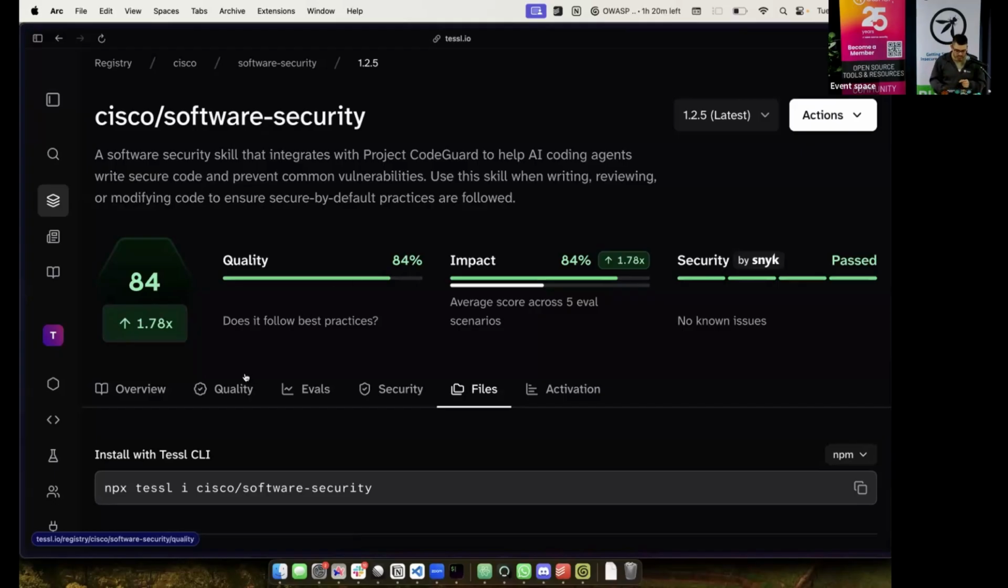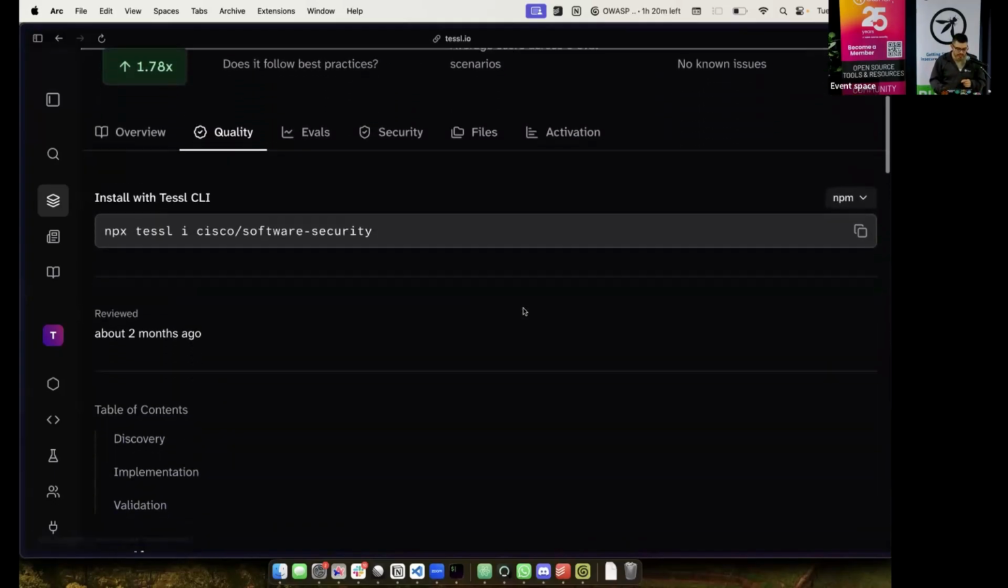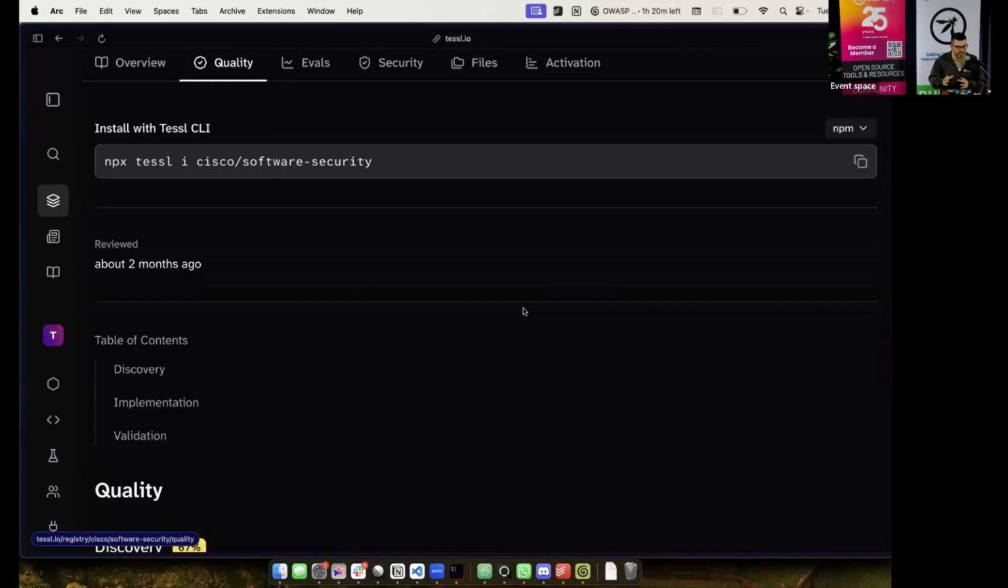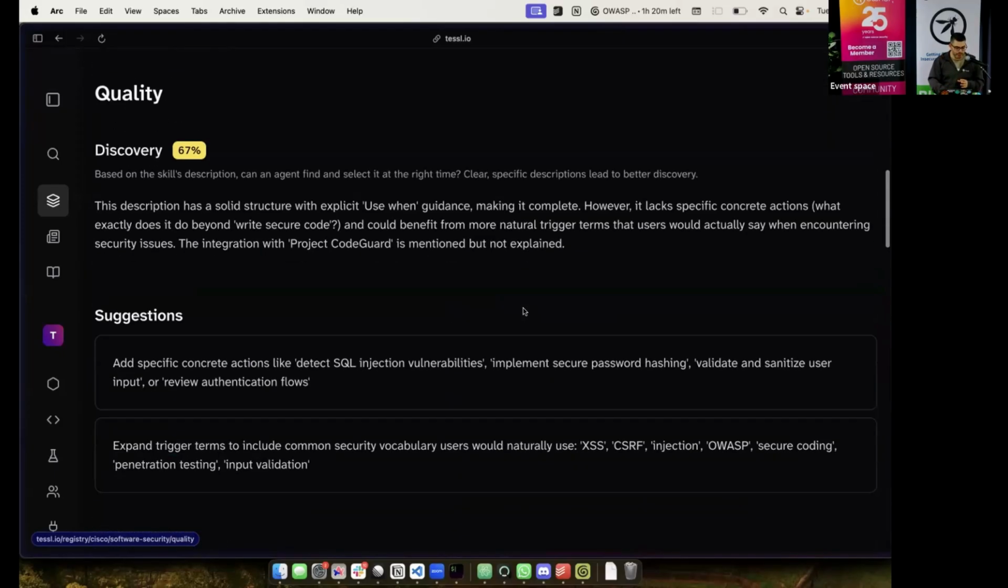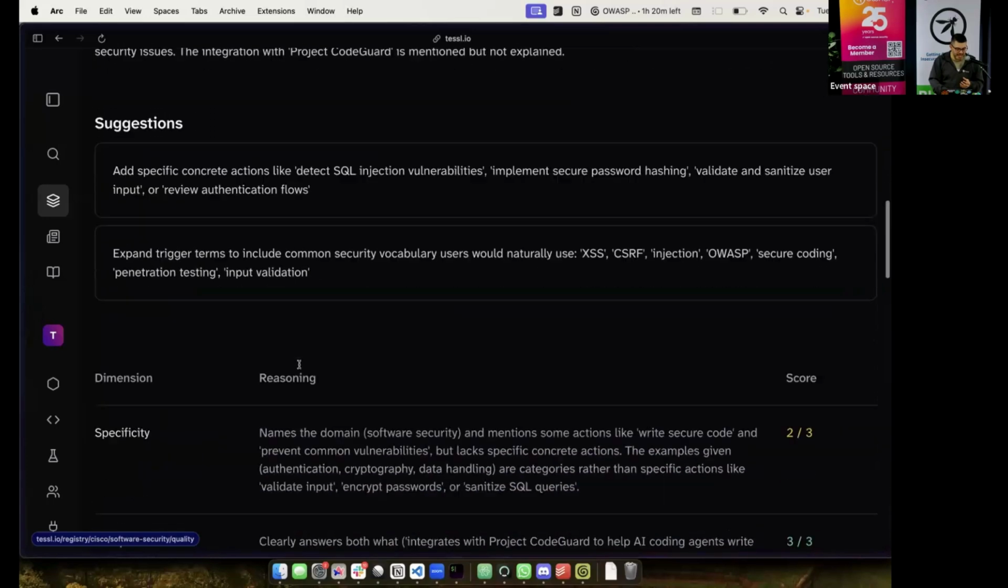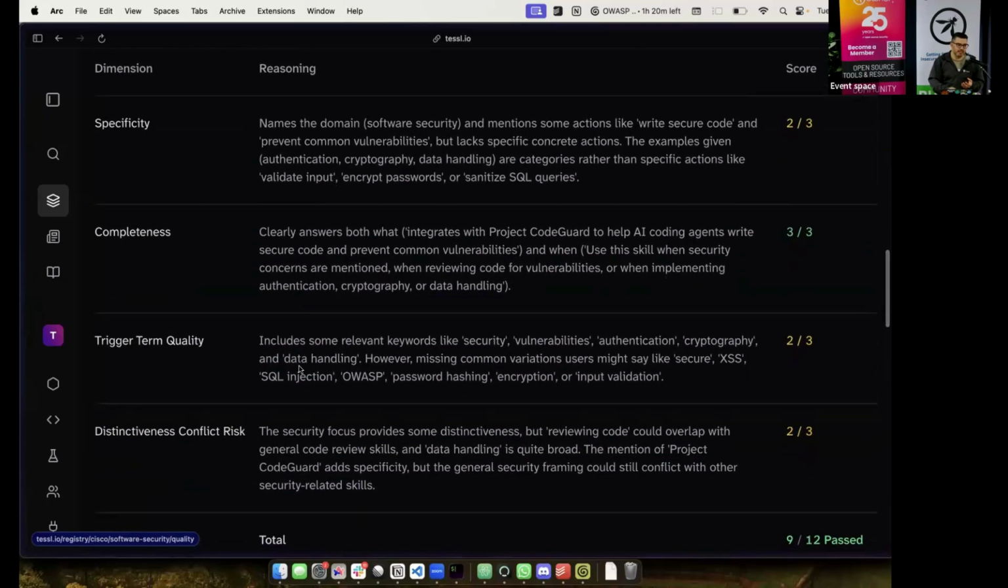Quality. Quality is, again, LLM as a judge tested, and it will identify if your skill has been written to Anthropic's best practices. And this is really important because there are things like discovery and activation, those types of things that are really important for the agent to actually pick it up in the right way.